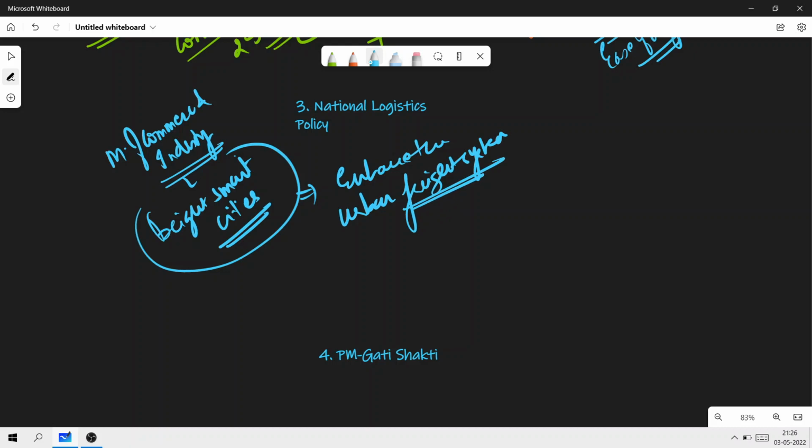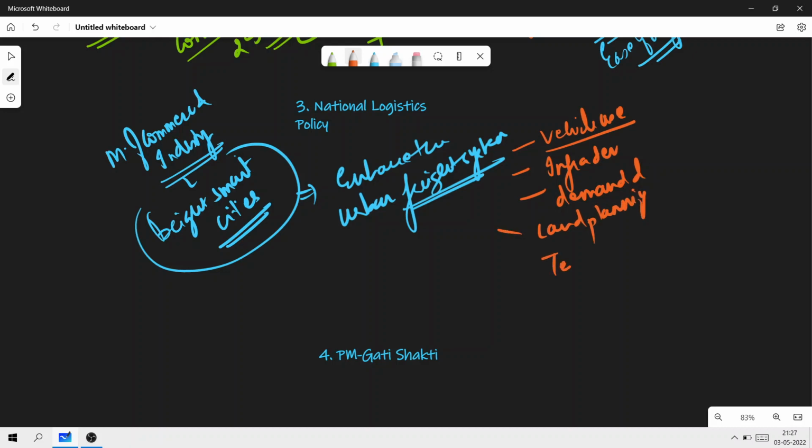And for doing this, measures have been taken in the sense that it will be divided into four categories. And what are the important four categories here? The first is vehicle use optimization, then infrastructure development, then demand and land planning, and lastly, adoption of technology.